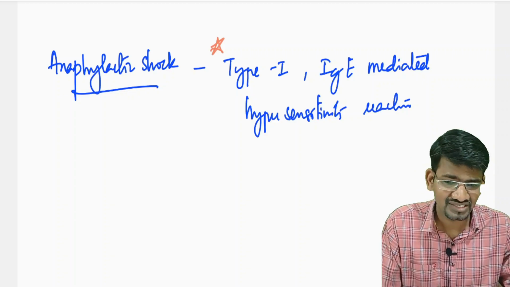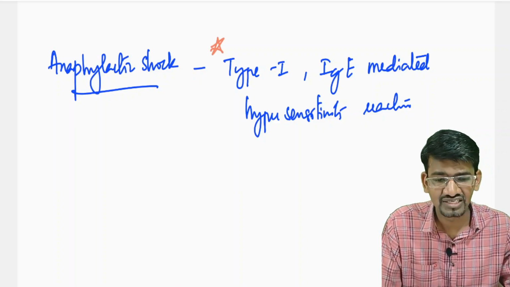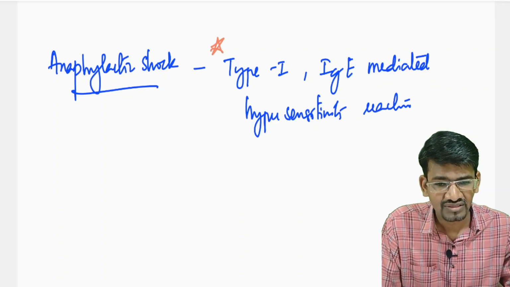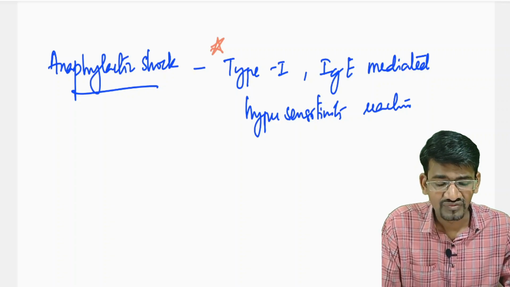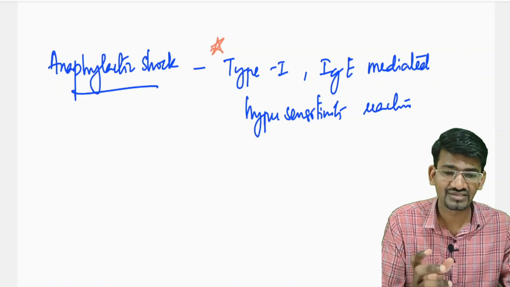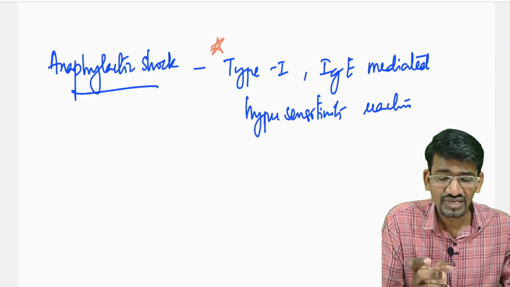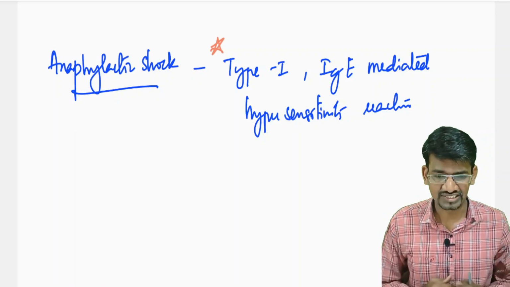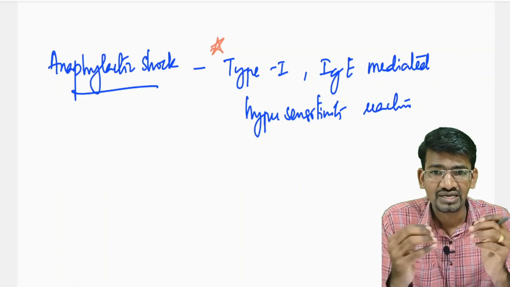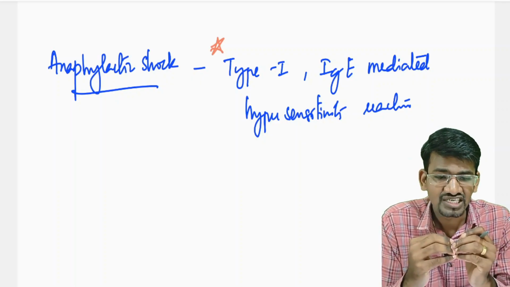When these allergens, which are considered antigens, go and attach with the antibodies that have been formed, that is IgE antibodies, which are present over the mast cells and the basophils, the antigen antibody reaction takes place.